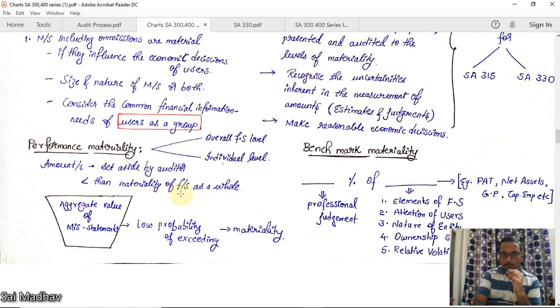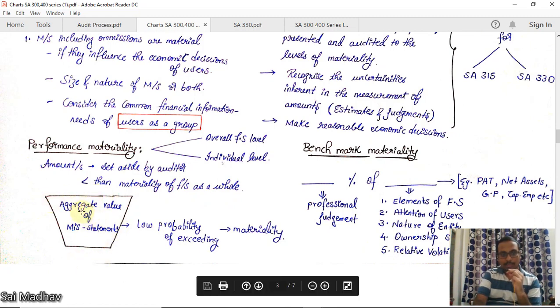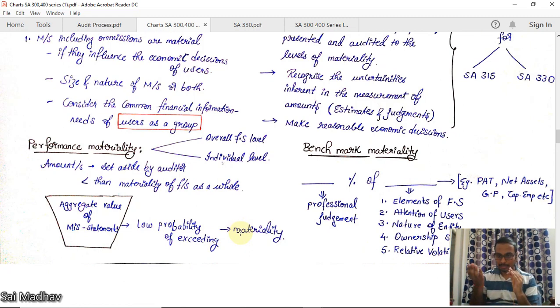Now, how should it be set? In the bucket example we have taken, the aggregate value of misstatements should have a low probability of exceeding materiality. These misstatements should not exceed materiality. So you should set performance materiality such that it has a very low probability of exceeding the materiality level. Understood? The important part of this standard is benchmark materiality.